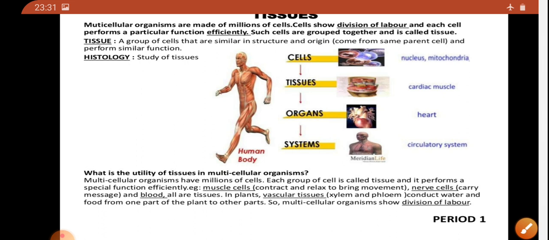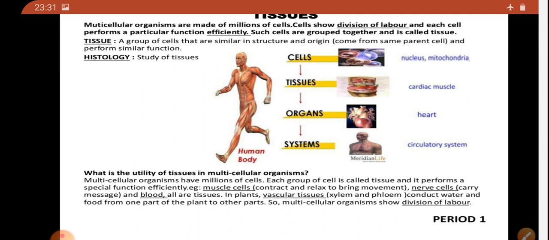What is the utility of tissues in multicellular organisms? Multicellular organisms have millions of cells. Each group of cells is called tissue, and it performs a special function efficiently. For example, muscular cells contract and relax to bring movement, nerve cells carry messages, and blood, all are tissues.